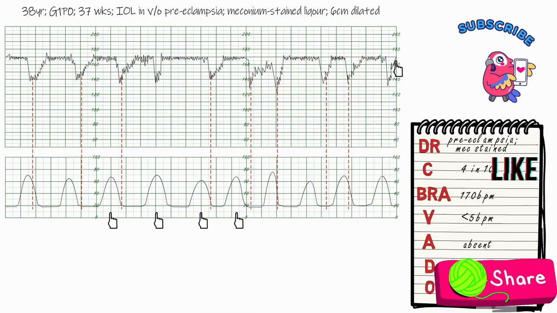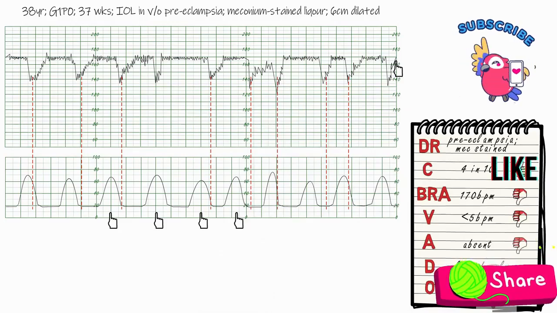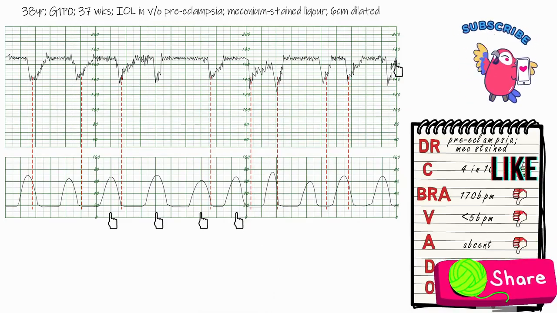Now here we have the baseline rate, variability, lack of accelerations and late decels, which are all worrying signs. Again, if this was over a 30-minute trace, then the CTG would be classified as abnormal, and steps need to be taken to try to improve the CTG or expedite the delivery.